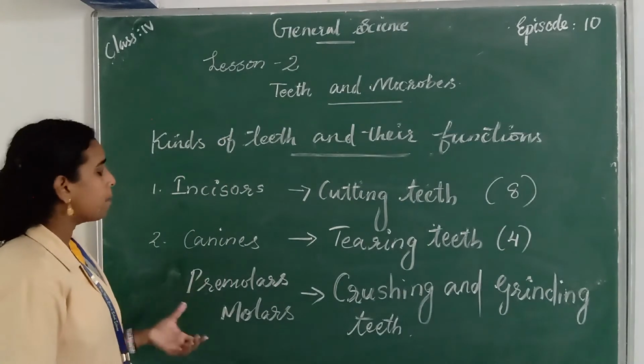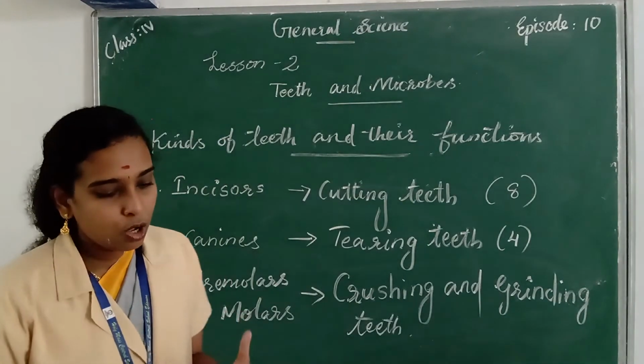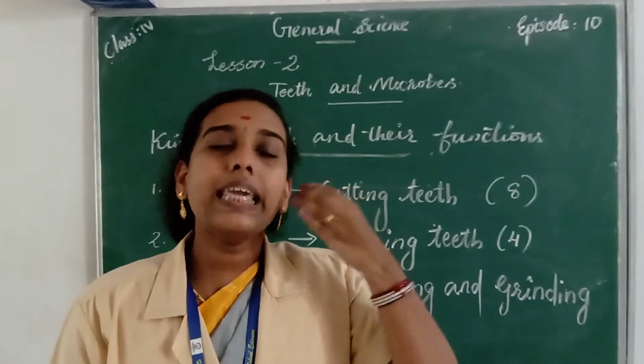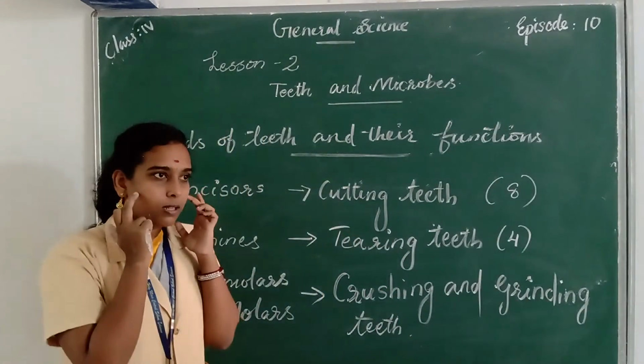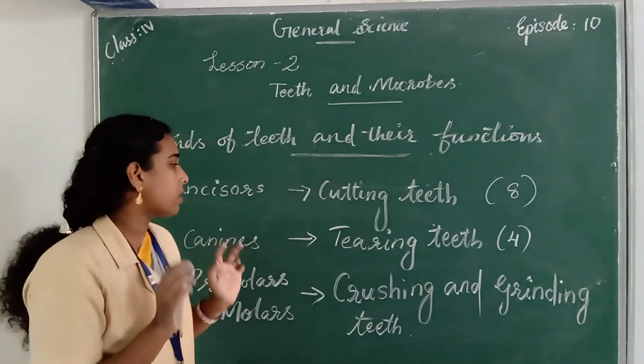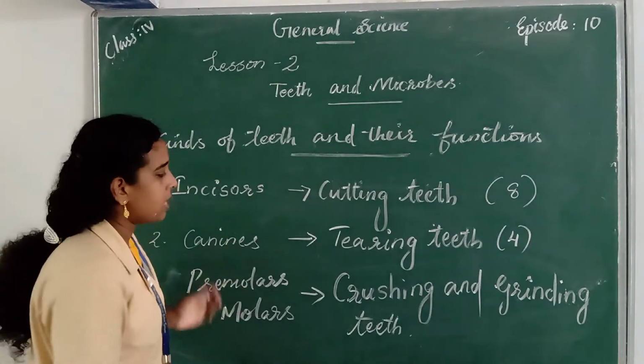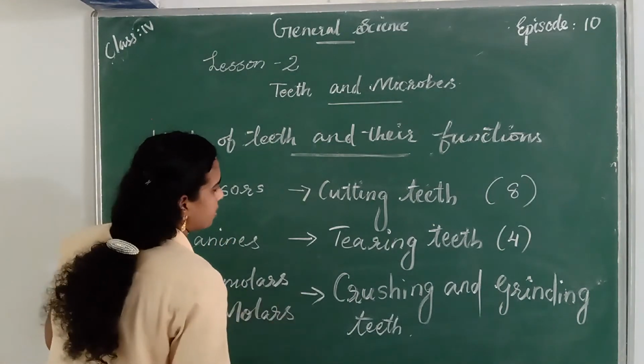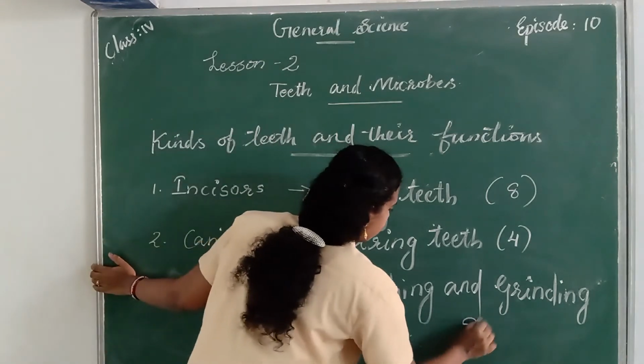Then premolars and molars. There are 4 premolars in each jaw, 4 on the upper jaw and 4 on the lower jaw, so 8 premolars in total.